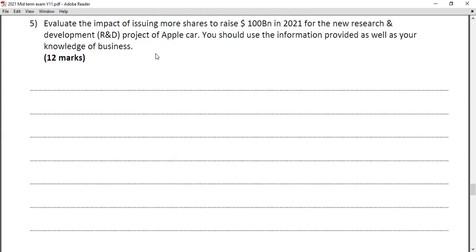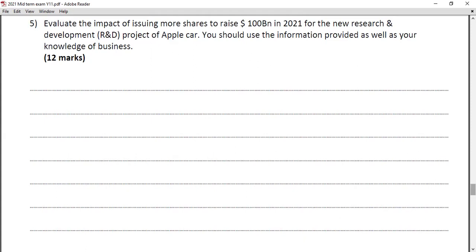I think the highest mark for this 12 marker was 9 out of 12, one student. So that means most of you got above 5 or 6. For the 12 marker, I expected more application points here, and then 2 positives and 2 negatives with the context and the conclusion. Okay, so that's the 12 marker structure.